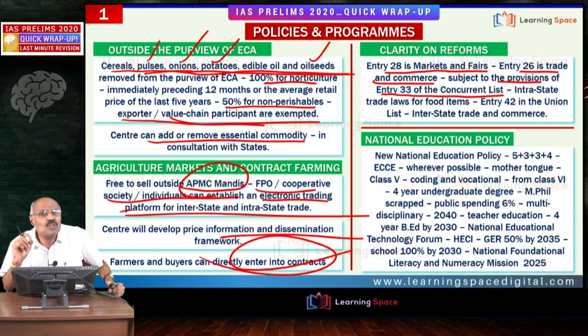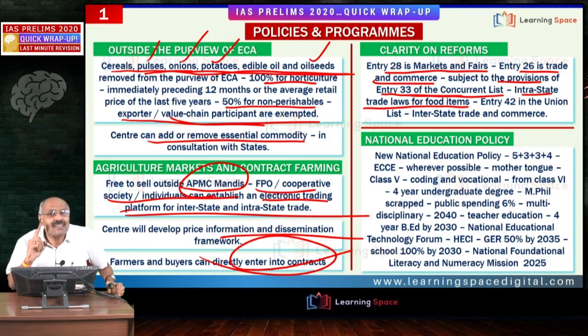The center relied upon two things. One is entry 33 of the concurrent list, which talks about intrastate trade laws for food items, within the state. With regard to trade, there is one concurrent list item, entry number 33.